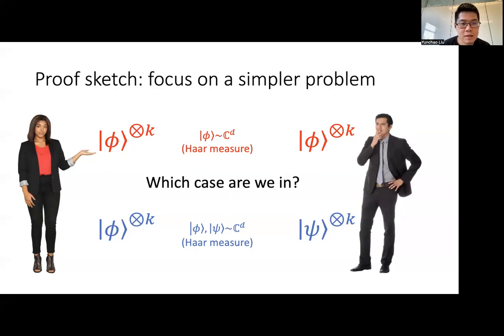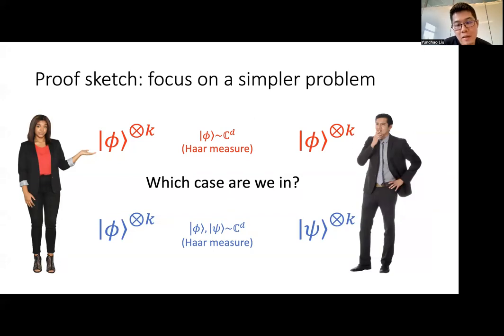So the difference is that in case one, they always have the same random state, and in case two, they always have independently random pure states. Their task is to distinguish which case they are in with the smallest number of samples possible.